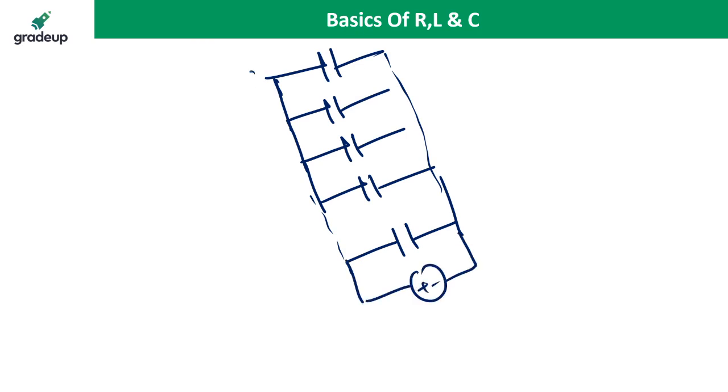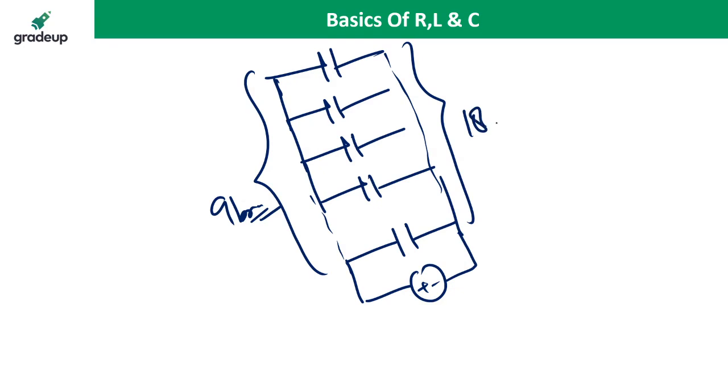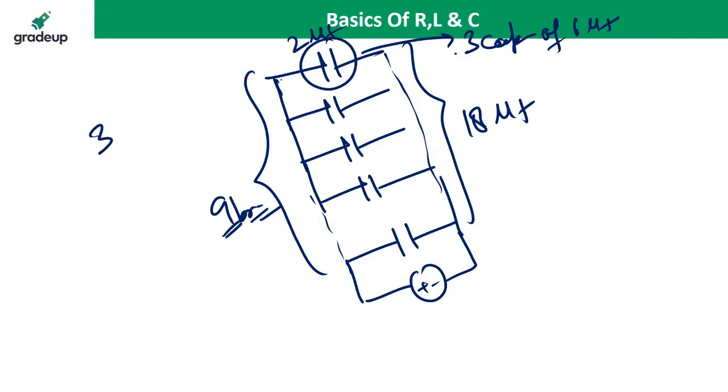So if these 9 branches are in parallel, I get 18 microfarad. And one branch, one 2 microfarad capacitor, is equivalent to 3 capacitors of 6 microfarad. So one branch has 3 capacitors, and there are 9 branches in parallel. So 3 into 9 is 27. Yes, very good.